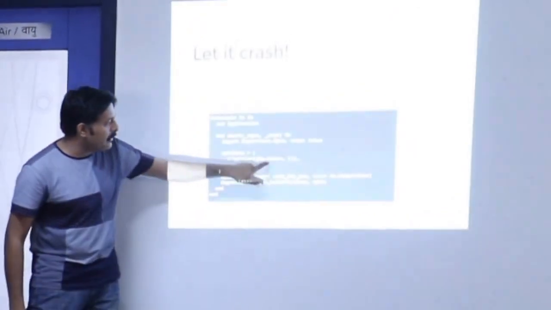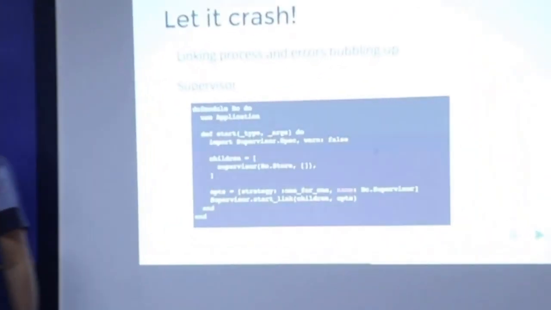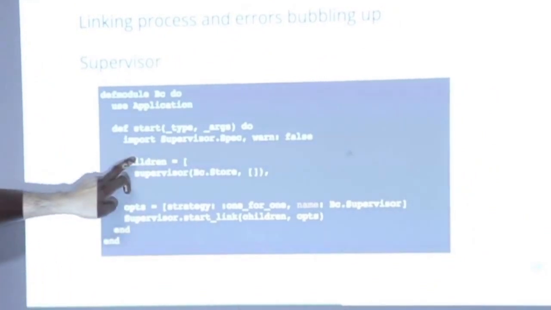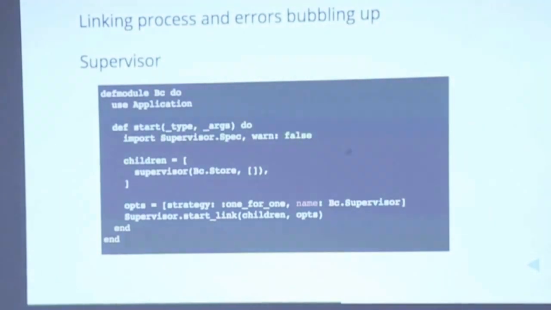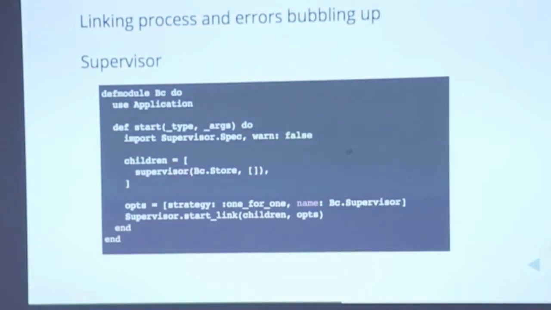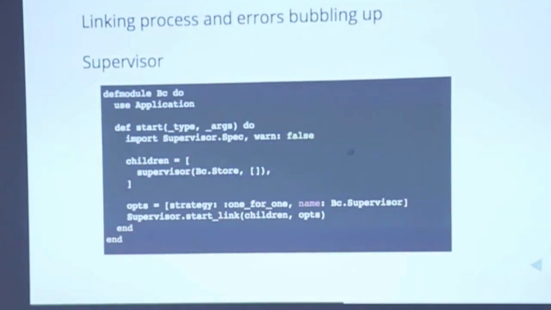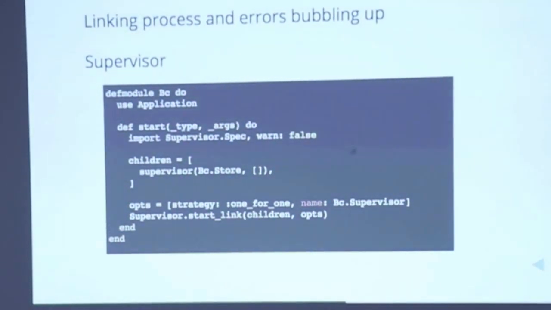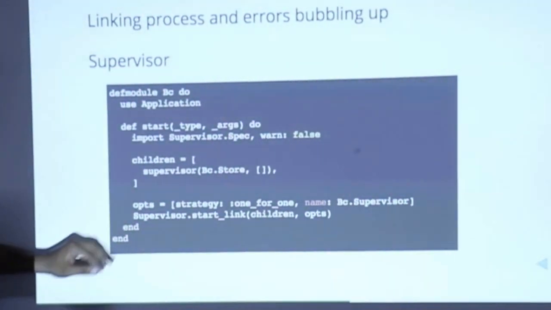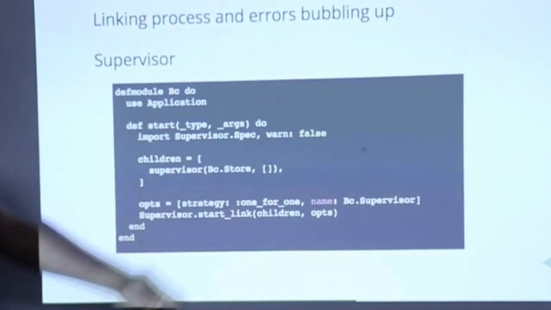In this case, bc.store is like a worker, a Gen server, and you're telling Elixir to supervise the bc.store. So anything that happens in bc.store gets reported, but the supervisor will restart it, so the next operation continues as if nothing happened. That's the whole philosophy of the supervisor.